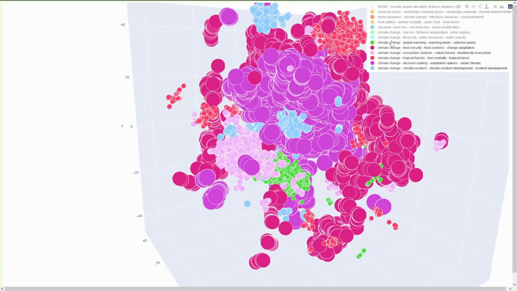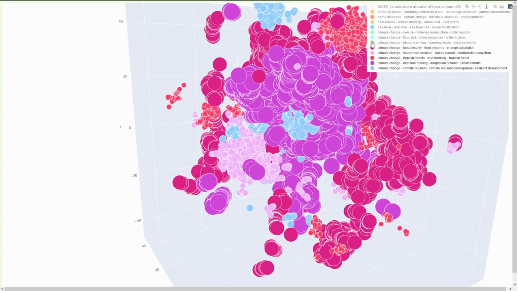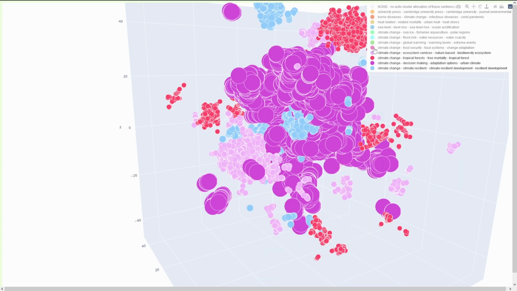If we switch it off, we are left only with extreme events, climate change, warming levels. And this is the little green one here intermingled over there. We got rid of this one. And then we have food. Food is extremely important. I will show you in a later video about it. Food security, food systems, adaptation to change. If you get rid of this one, you see, my goodness, food is really encapsulating all other clusters.